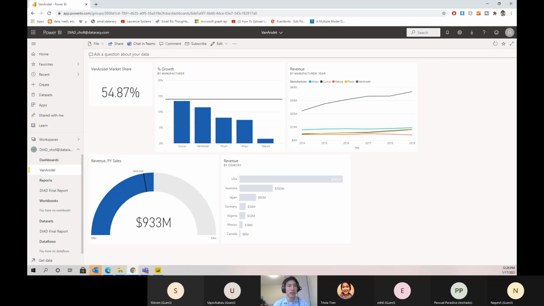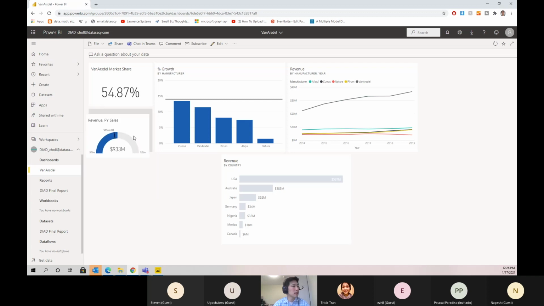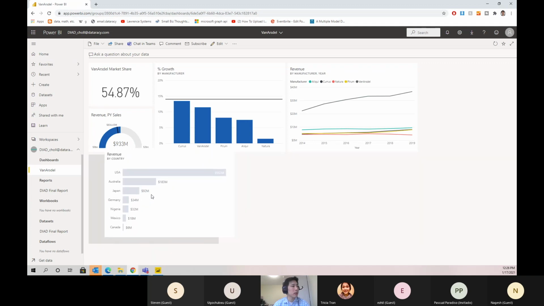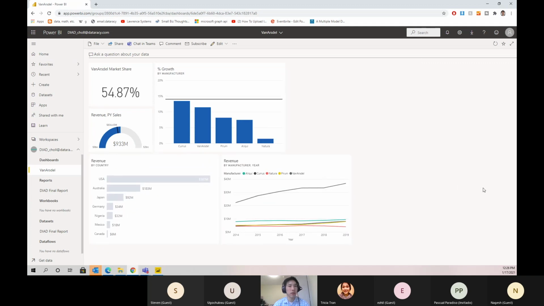So let's start organizing the dashboard. Let's make this a little bit smaller so it fits in here. And then maybe we can move this over here for now. So we can also do things such as adding titles or adding text.